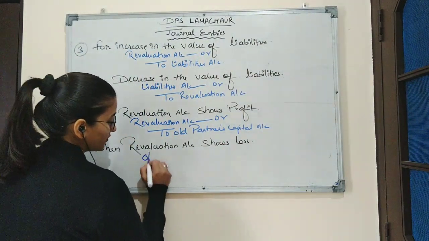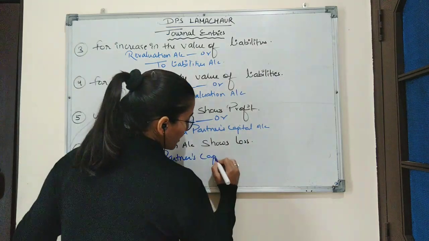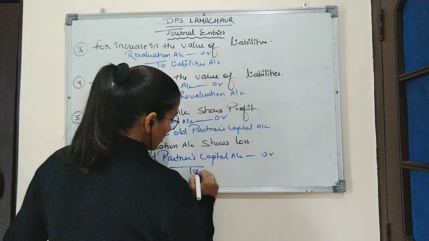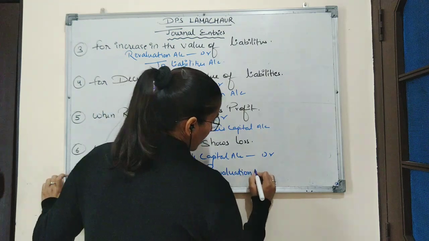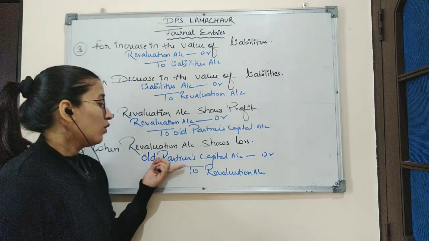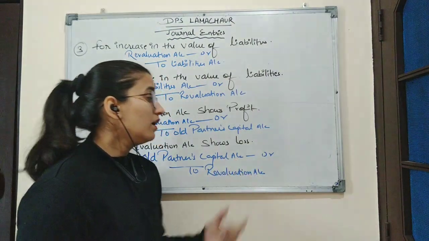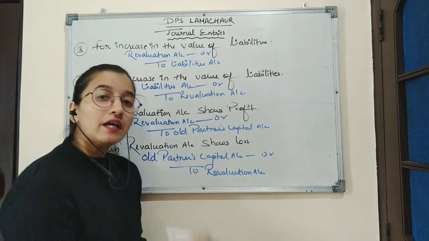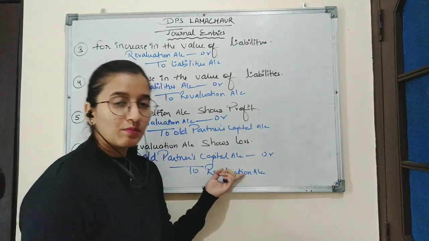Entry will be old partners' capital account debit to revaluation account. Old partners' capital account is debited because here the old partners have to give some amount for the loss from their capital account. That is why we have debited old partners' capital account.